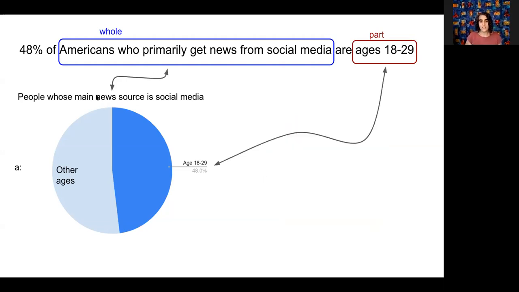And in this case, the whole is Americans who get their news from social media, and the part is the age. This statistic is almost backwards from the way people expect it to be. It's much easier to talk about where the 18 to 29-year-olds get their news, but that's not what this statistic is telling you. And that's one reason why it's important to be able to correctly describe percentages, because this percentage doesn't mean what you might think it does.